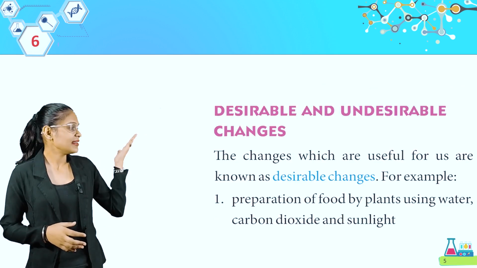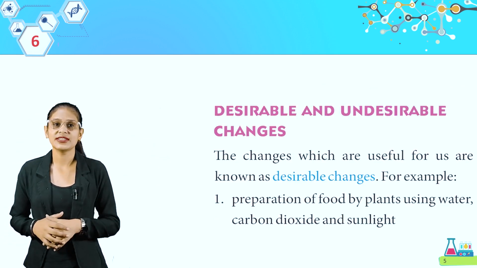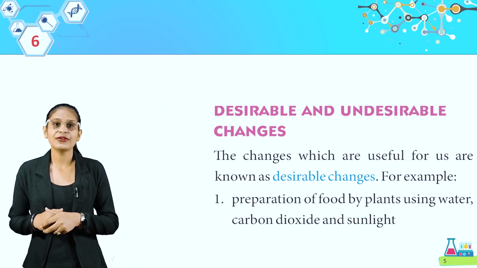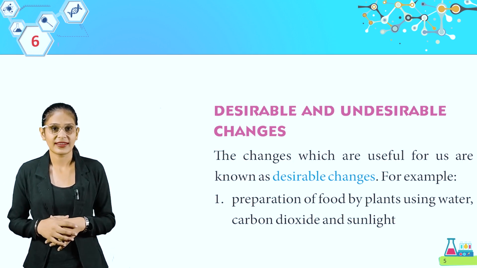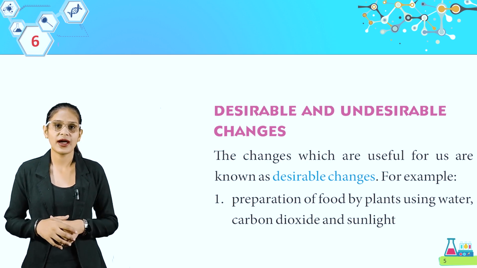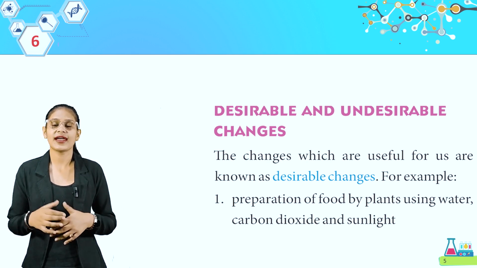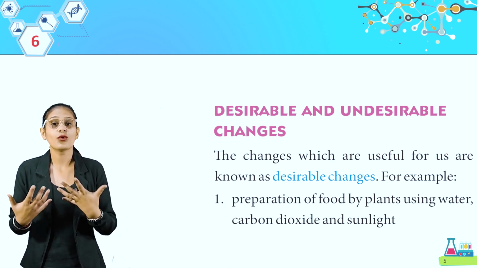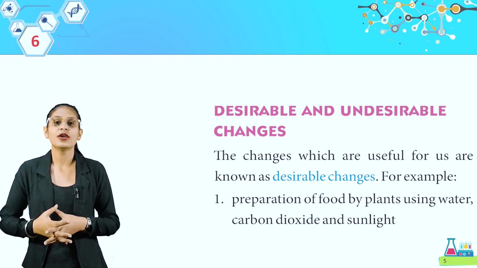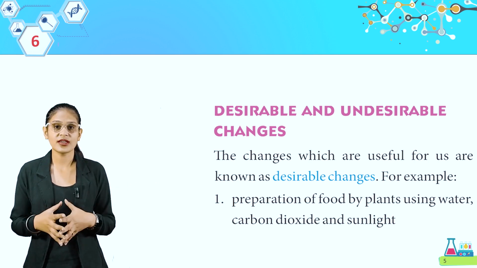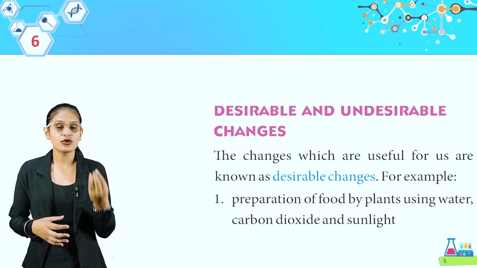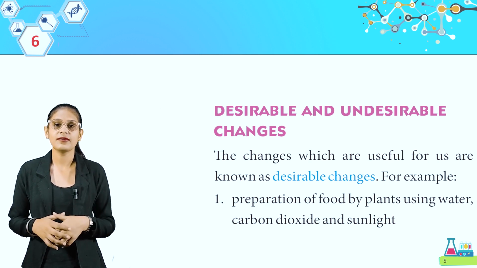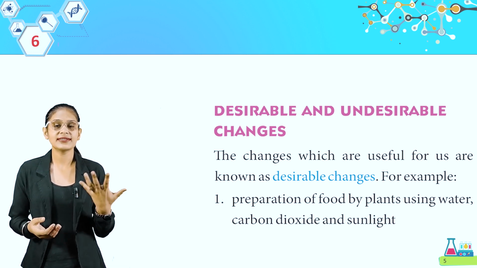Here, desirable and undesirable change. The change which are useful for us are known as desirable change. For example, preparation of food by plants using water, carbon dioxide and sunlight. Students, desirable that means जो हमें चाहिए, होना चाहिए वो change, that is desirable. और कुछ change होते हैं लेकिन हमें नहीं चाहिए, मतलब वो हमारे लिए useful नहीं है, so that are undesirable. So first example we have, जो plants अपना खाना बनाते हैं, that is desirable change.